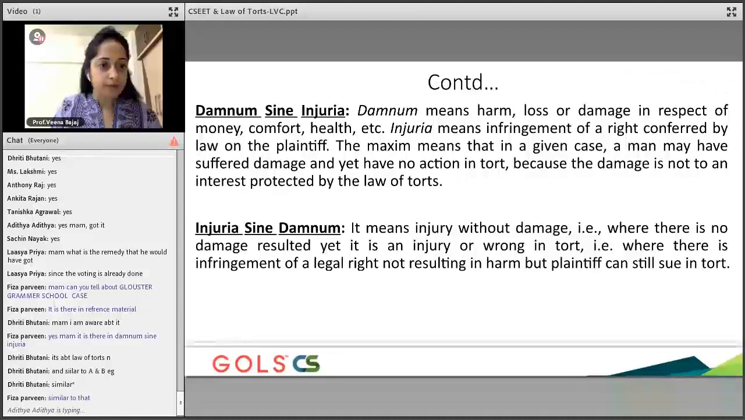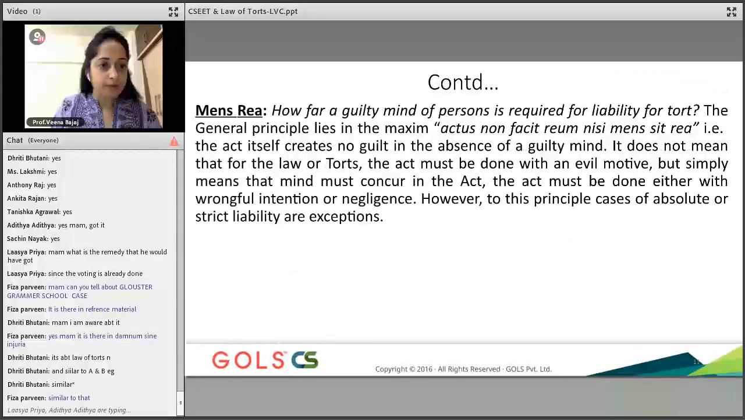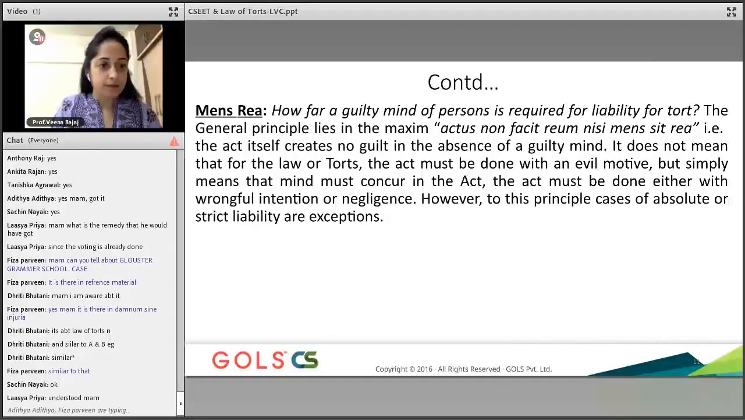So these two doctrines, guys, have you understood? Okay, no problem. Guys, can you move to the next slide?